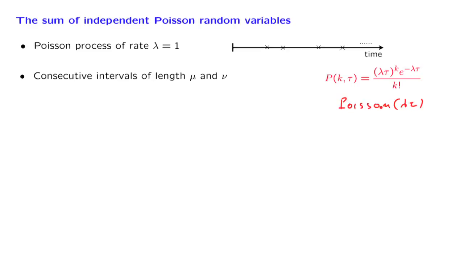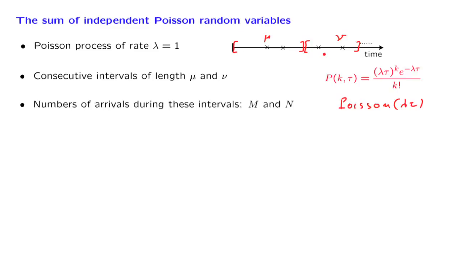Now, let us consider two consecutive time intervals in this process that have length mu and nu. And let us consider the numbers of arrivals during each one of these intervals. So we have m arrivals here and n arrivals there. Of course, m and n are random variables. What kind of random variables are they?